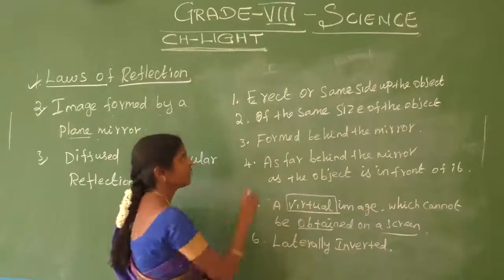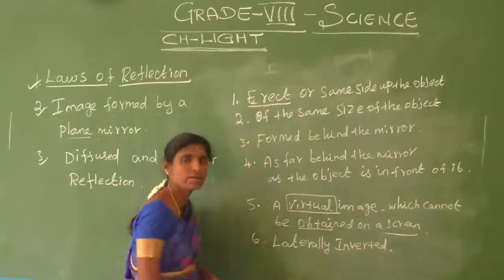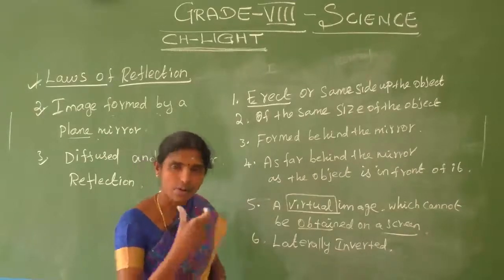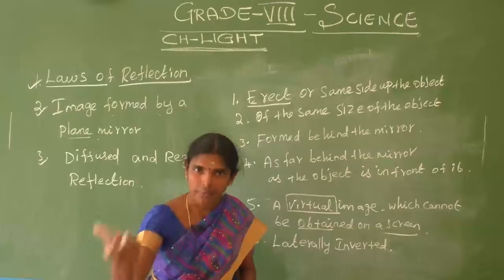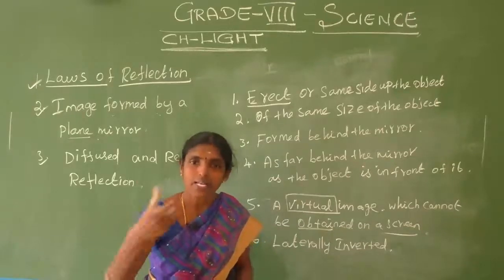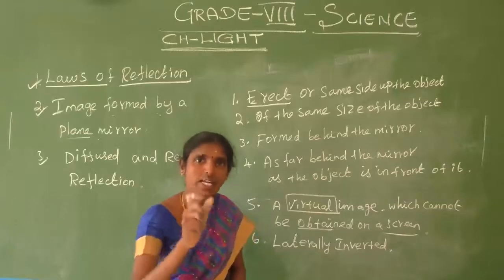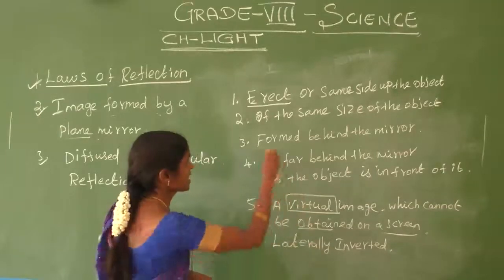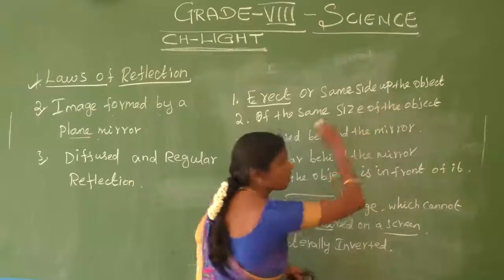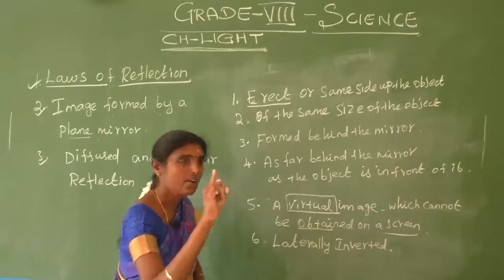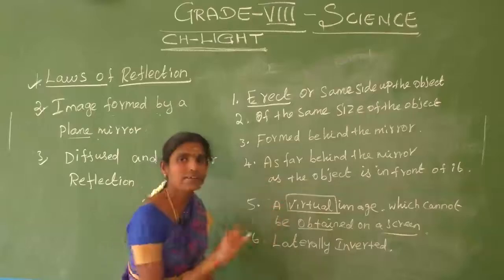What is the second point? Erect. What is meant by erect? I am the object in front of the mirror, and the same object is present inside the mirror. That is called erect, which means the same side as the object. The first characteristic is the virtual image.